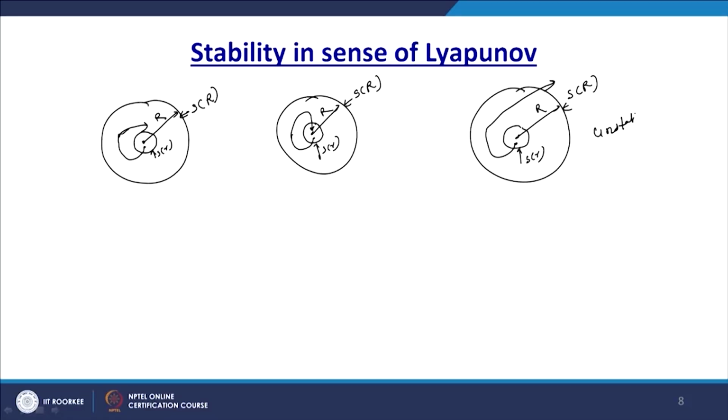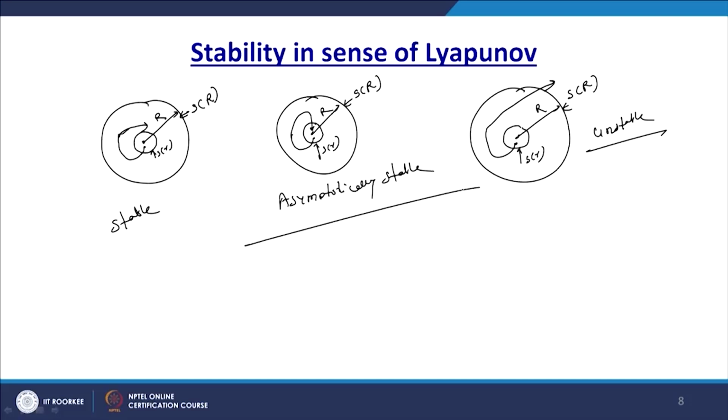This is unstable, this is only stable, and this is asymptotically stable. Again, if you take different initial conditions here, and the trajectory moves towards the origin, then it is called asymptotically stable in the large. We will see it here.